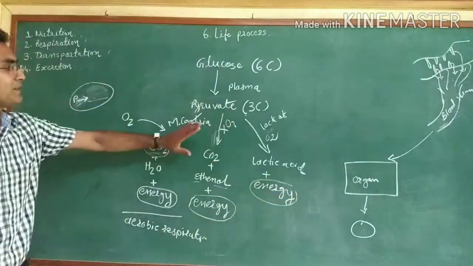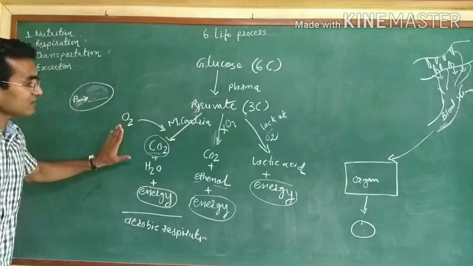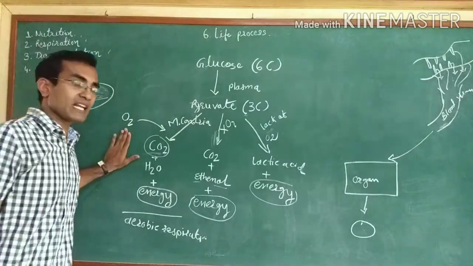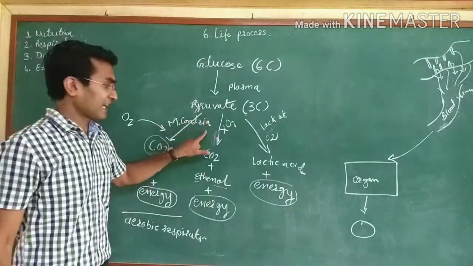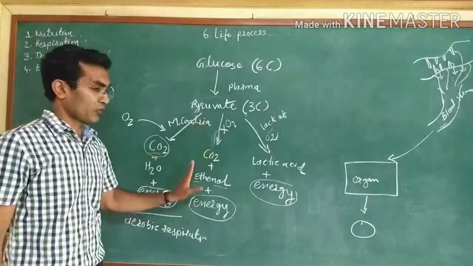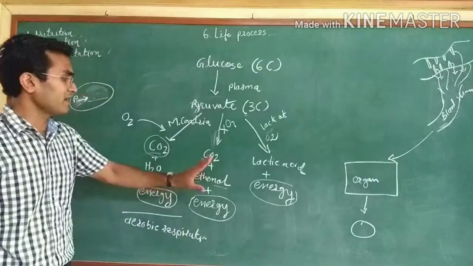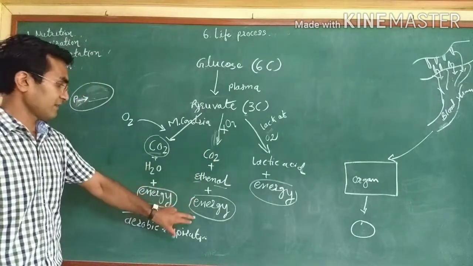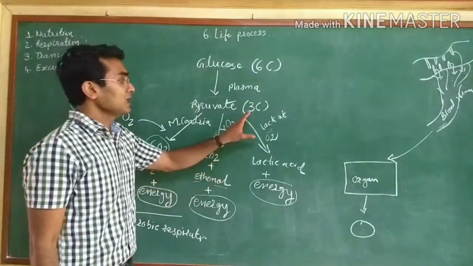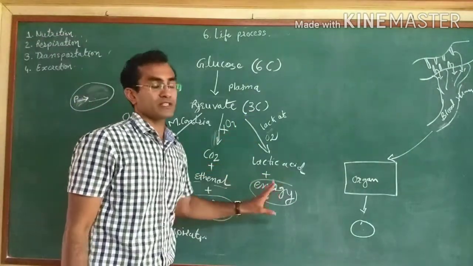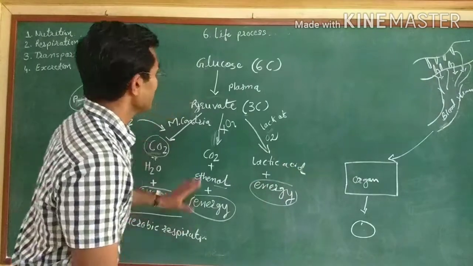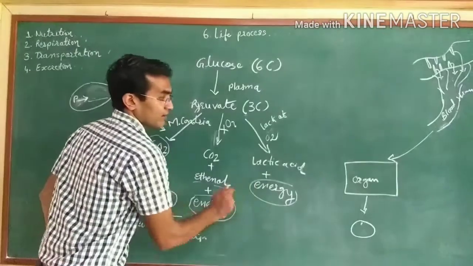So there are three possibilities. Either the organism follows aerobic respiration, where three molecules get generated. The second is anaerobic respiration, where oxygen is not required, two components are generated and energy is liberated. And in the lack of oxygen, lactic acid is produced along with the energy. In all three cases, energy is generated.